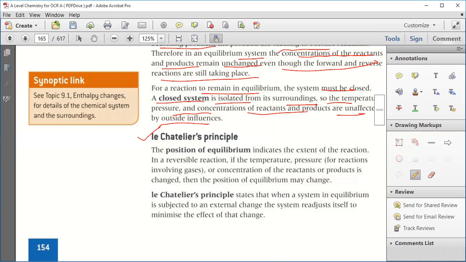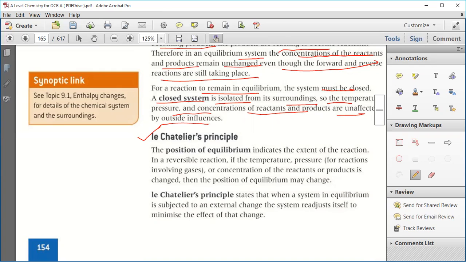Clear? Not that you give the same amount. It is like this. Suppose you are in equilibrium, and there is a change from the external side. So now this equilibrium will shift itself so that it will undo the change. Whenever a system is going on and there is a change, this equilibrium will change itself in such a way that it will readjust, or minimize the effect of change.